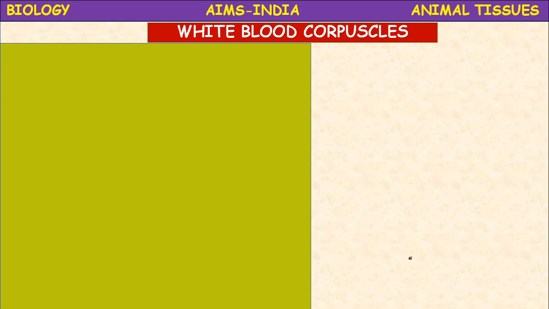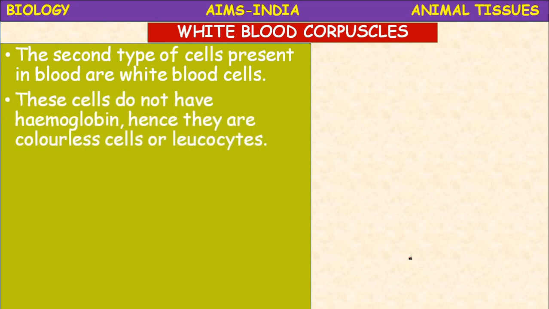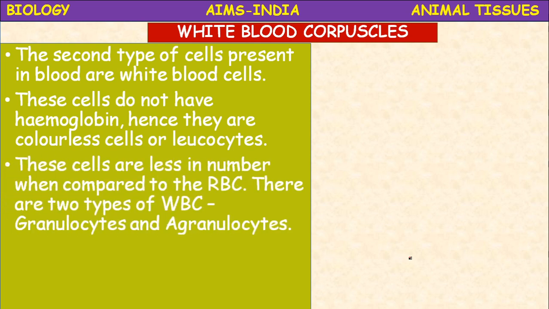Now let us know about the WBC. The second type of cells present in the blood are WBC, white blood cells or white blood corpuscles. These cells do not have hemoglobin, hence they are colorless. Leuco means colorless or white, cytes means cells. Leukocytes, white blood cells. These cells are less in number when compared to RBC.